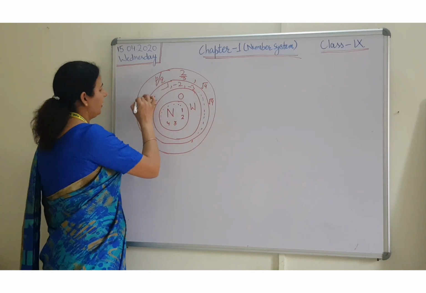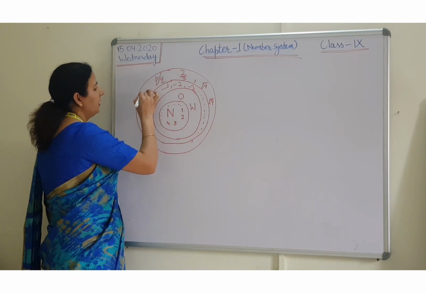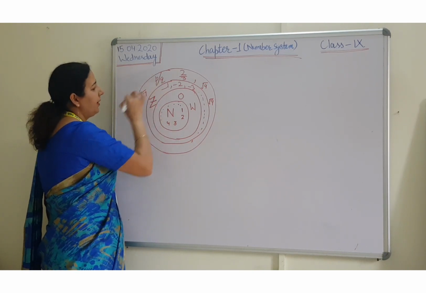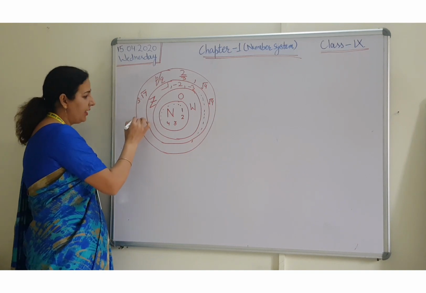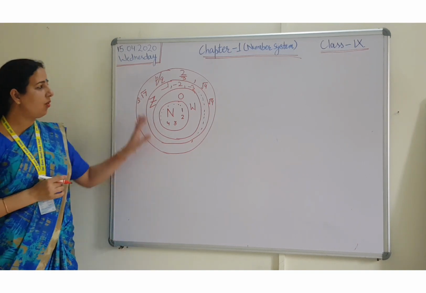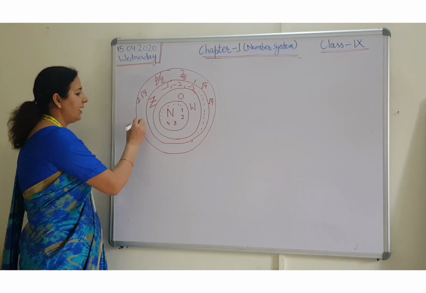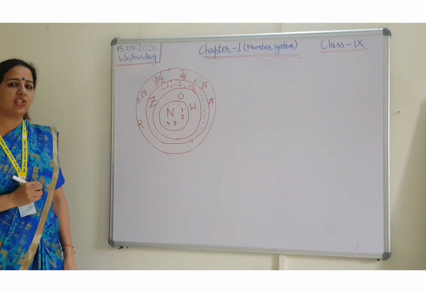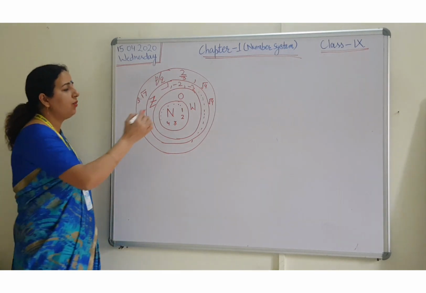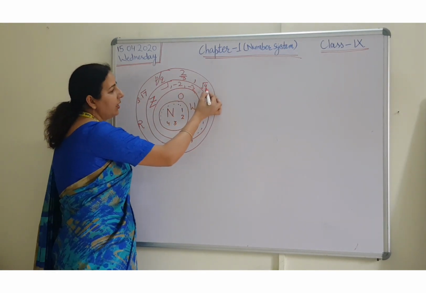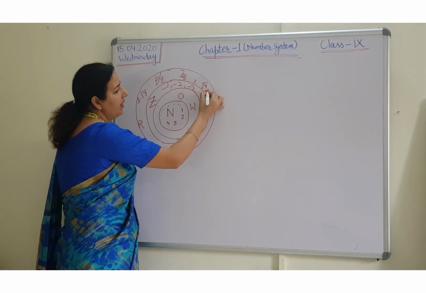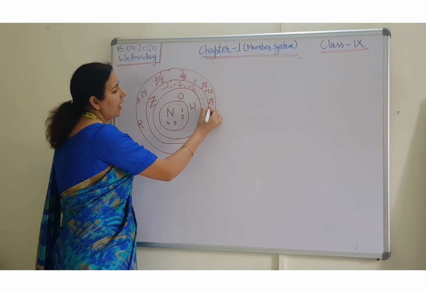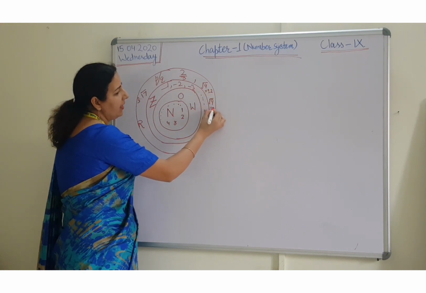After that we are having a number like 3.17 bar. Fine students. So these all numbers are known as rational numbers. √4 is a rational number because the value of √4 will be plus minus 2. √9 will be plus minus 3.